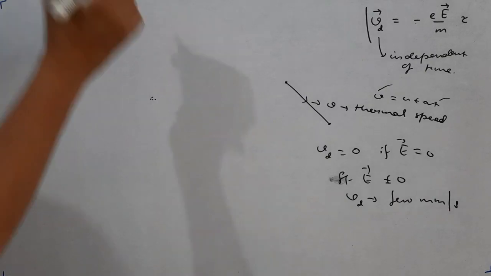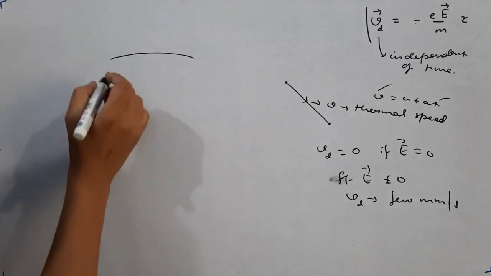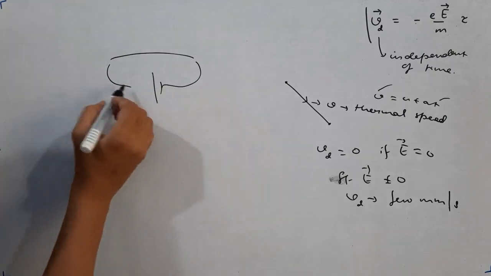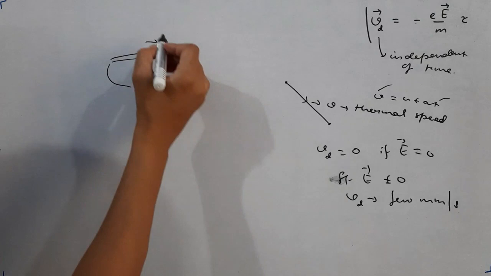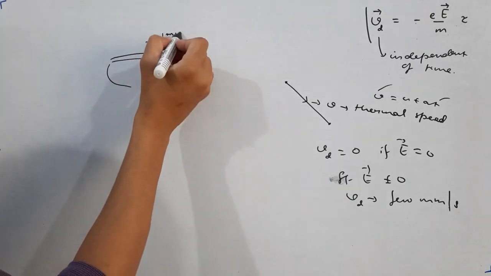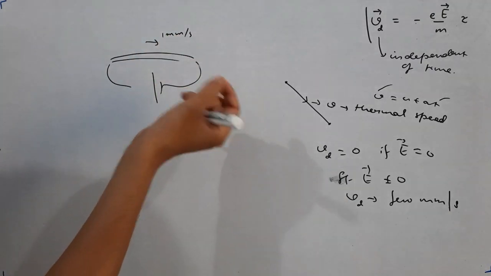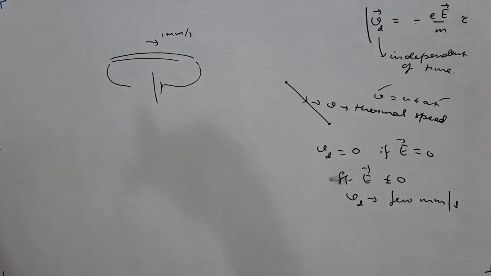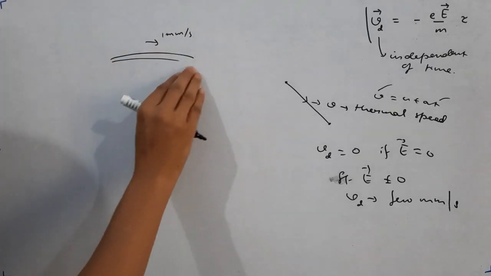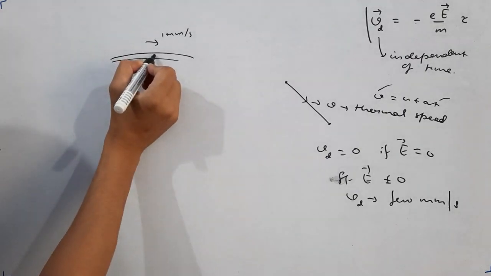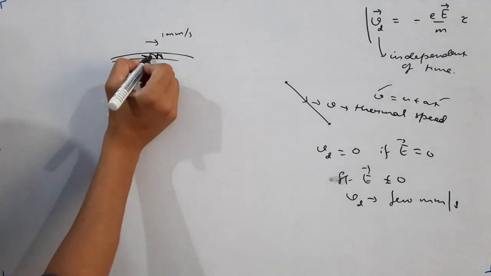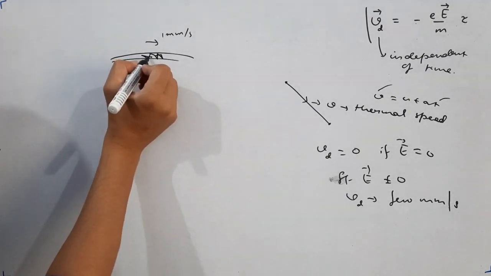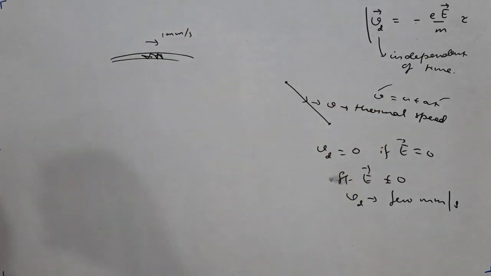If you have a conducting wire and you connect it to some battery, then the electrons move through this wire with the drift speed, that is a few millimeters per second. Suppose 1 millimeter per second. In 1 second it will travel just 1 millimeter. But when there is no connection with a battery, the free electron is not staying at rest. It moves here and there in zigzag fashion in random directions. The velocity of electron between two collisions, that we call thermal velocity or thermal speed.